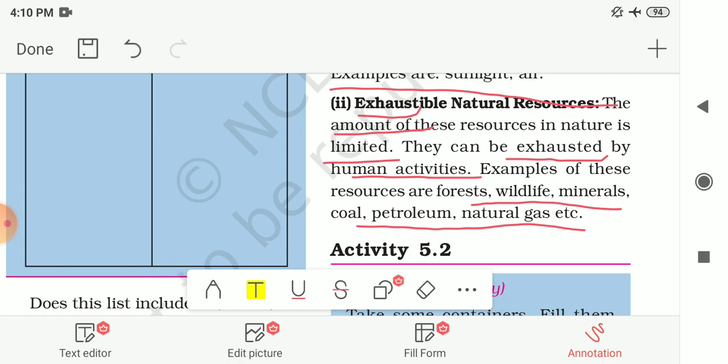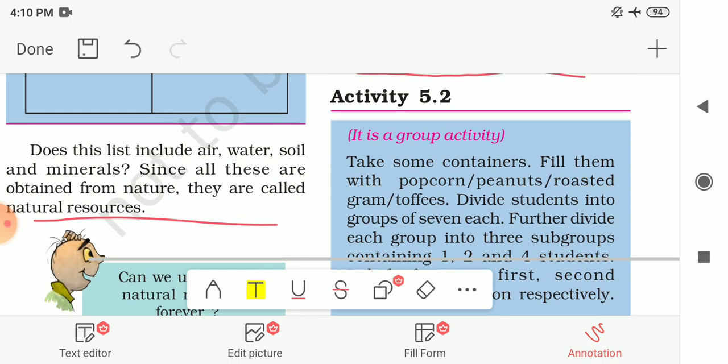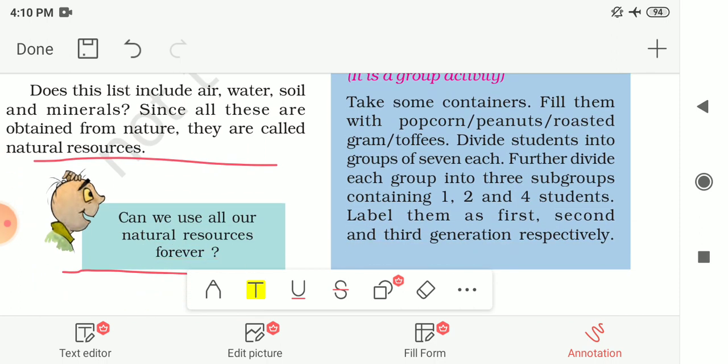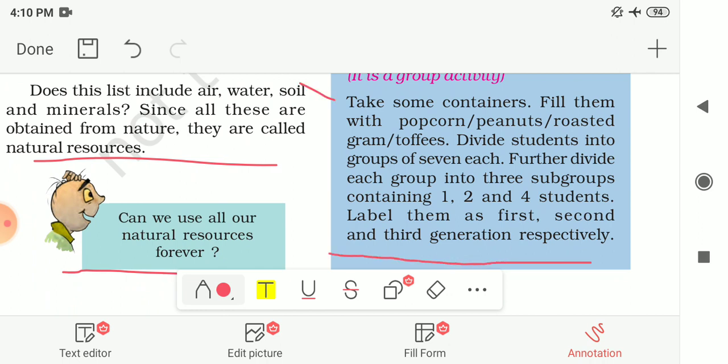Activity number 5.2. Here this one is the group activity. You can perform this with your friends. For that you have to take some containers, fill them with popcorn or peanuts. You can also use roasted gram, toffees, etc. Now divide these students into groups of 7 each. In one group there should be 7 students.